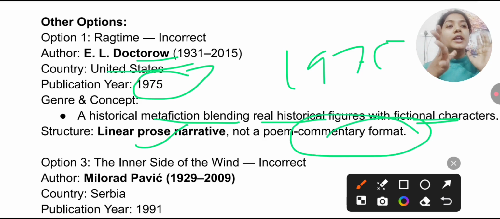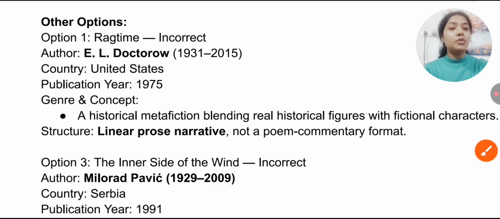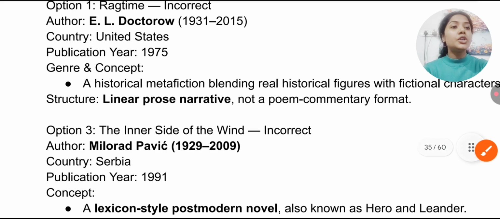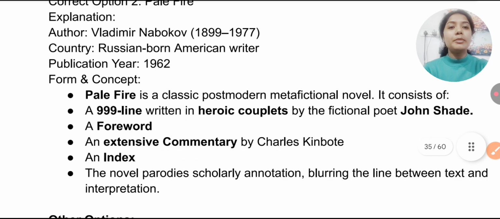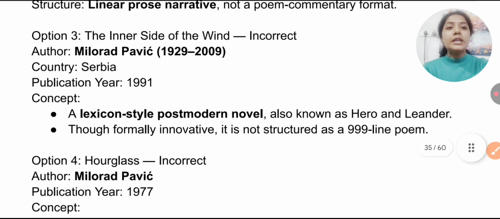So there is a clear word mentioned, commentary format. So the commentary format is Pale Fire, okay, by Vladimir Nabokov, a Russian-born American writer. 1962 is the publication year. Remember. The Inner Side of the Wind.